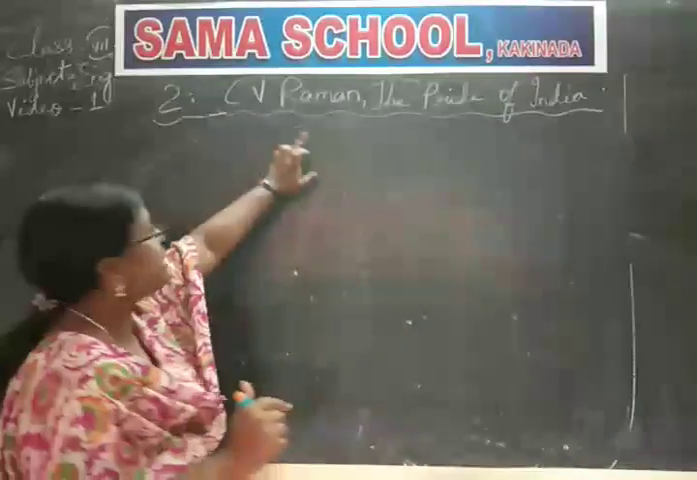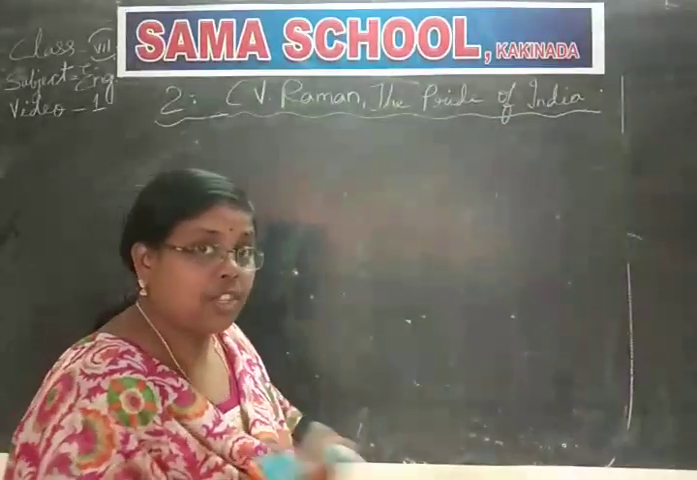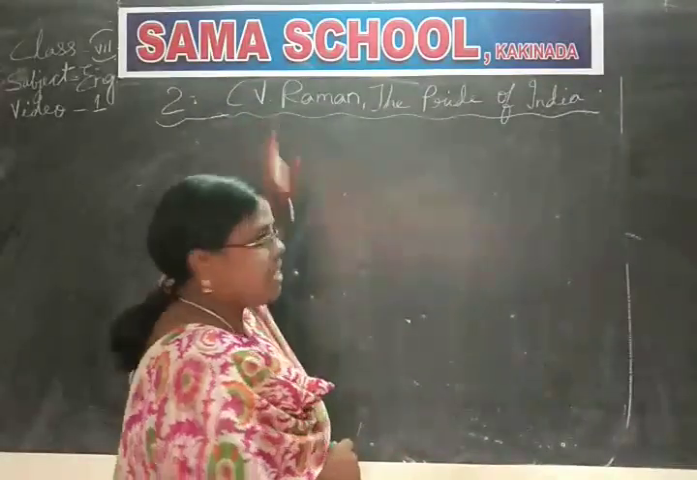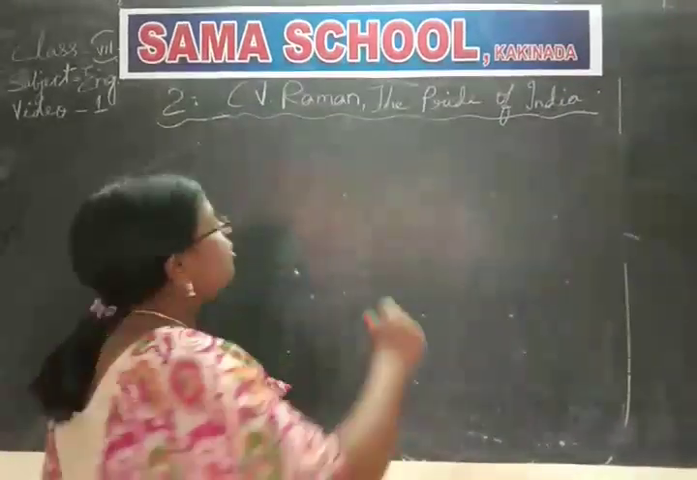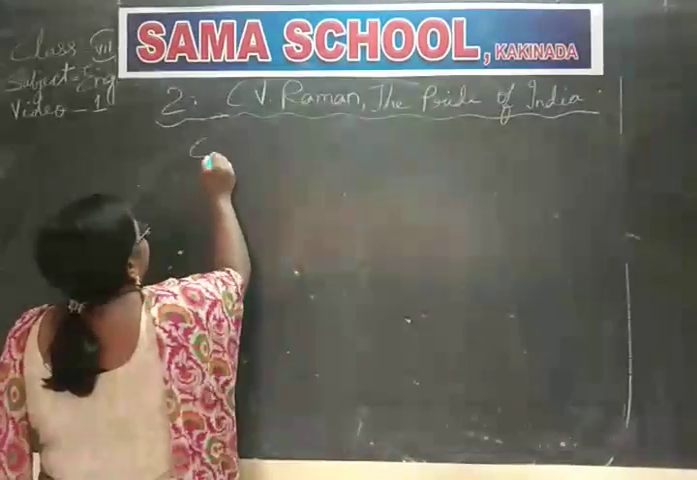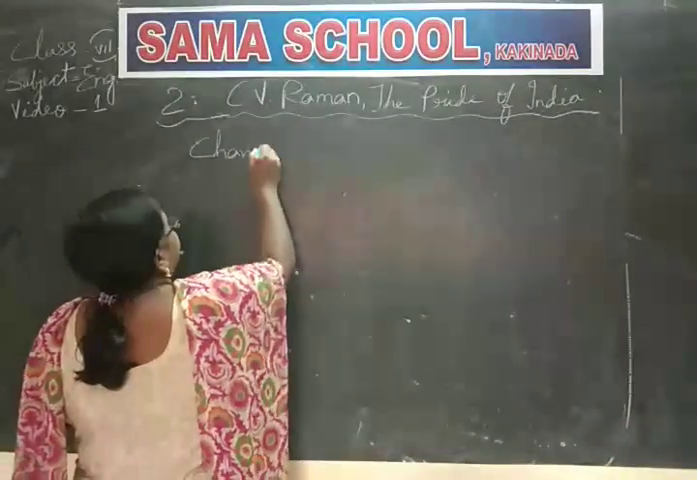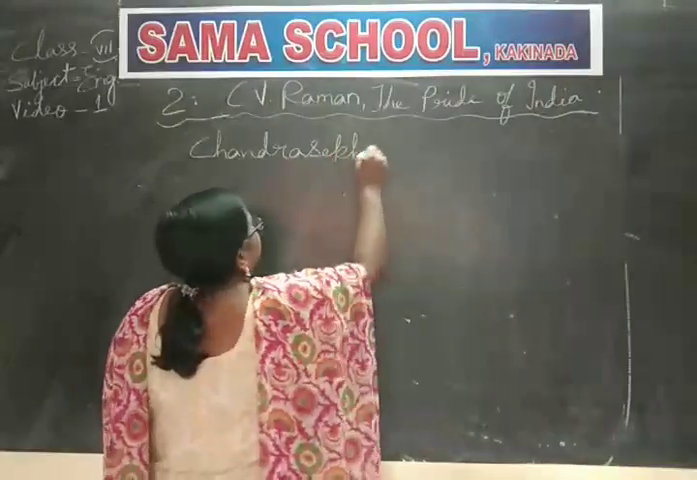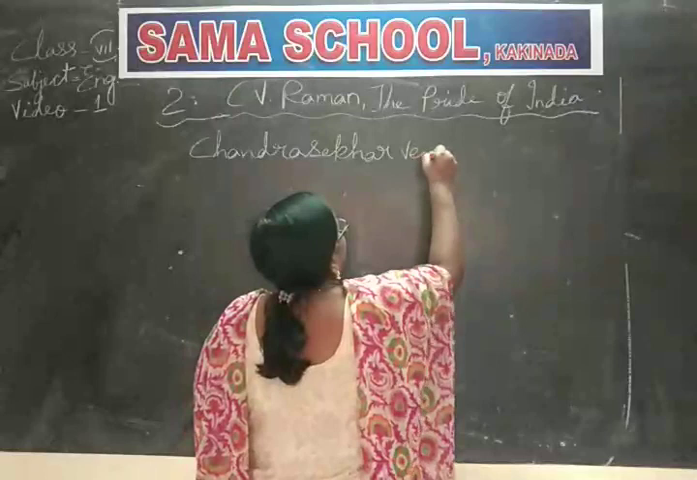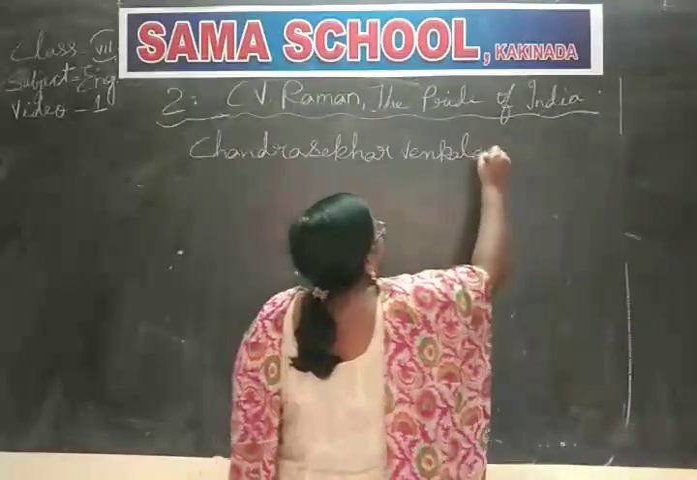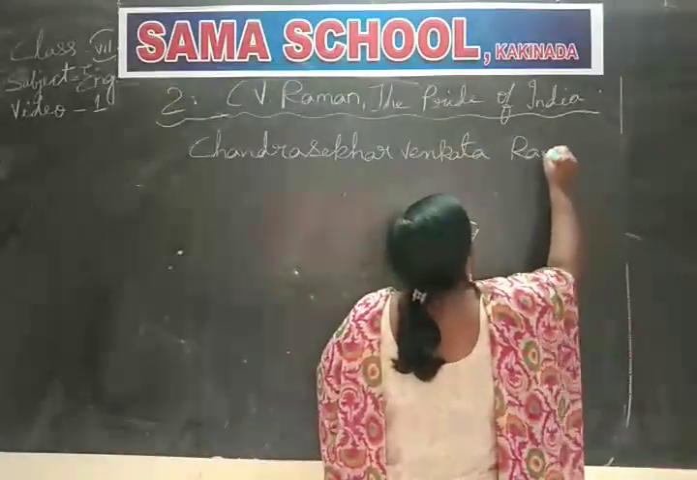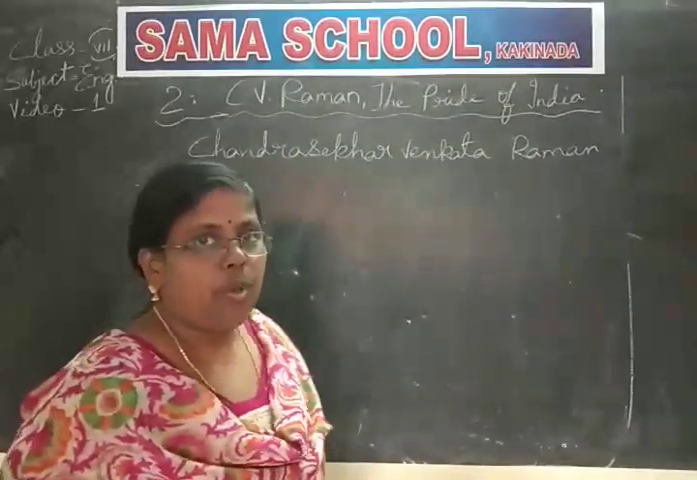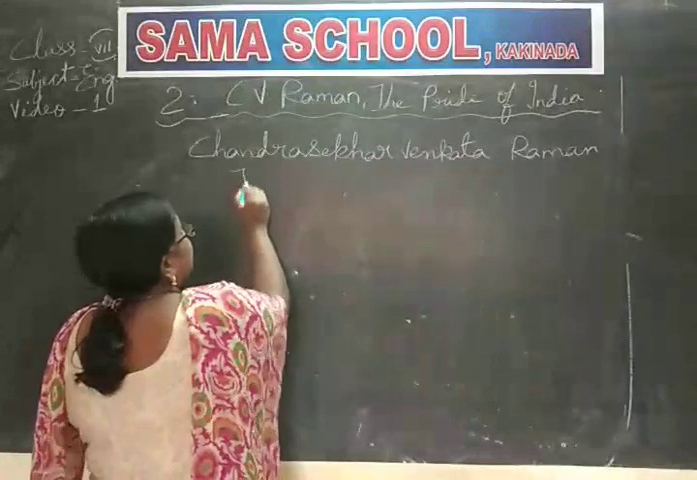Okay, now who is the C.V. Raman? Do you know his full name? What is the full form of C and V? Chandrasekhar Venkataraman. Now he belongs to Tamil Nadu. Okay, he belongs to Tamil Nadu.